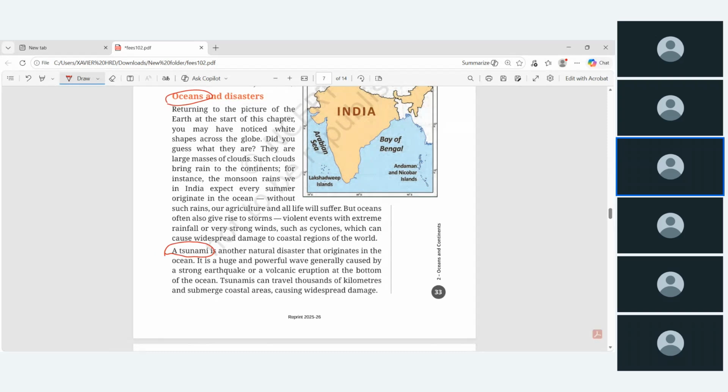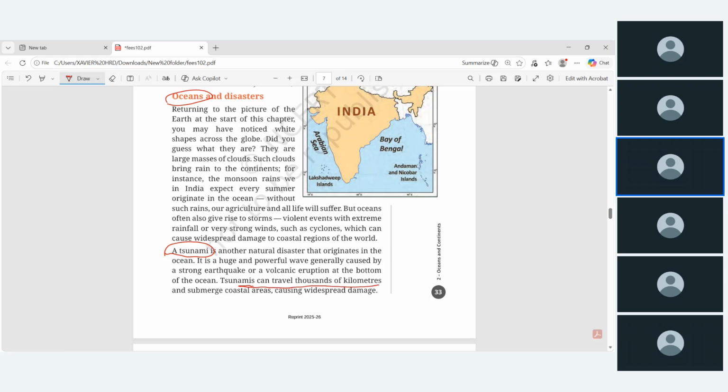Okay, tsunami is nothing but if there is an earthquake under the water, that will generate a big waveform that can travel thousands of kilometers.